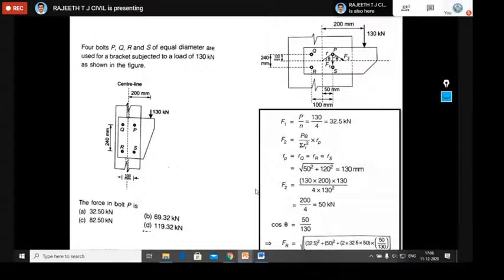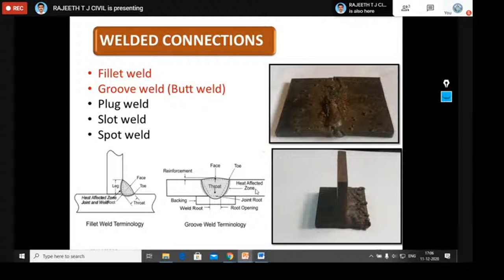So if you observe for the next exam also, you should be familiar with these types of questions for the upcoming GATE exam, since they commonly ask the same type of problem, calculation of resultant of force. So these are the problems given in the GATE examination till date. Next we move on to welded connections.